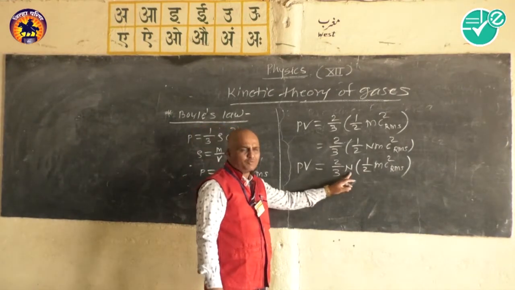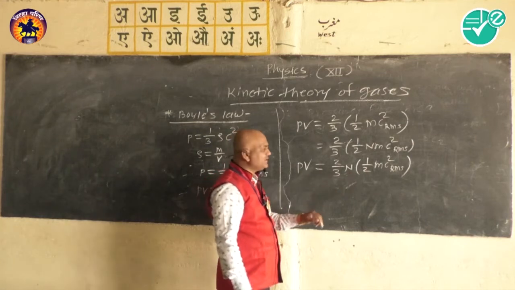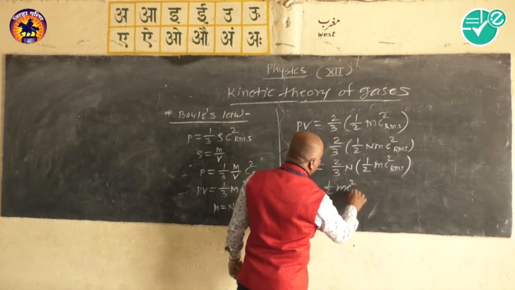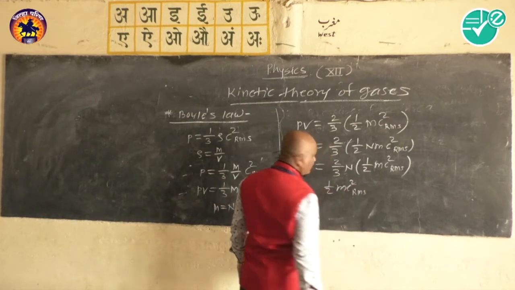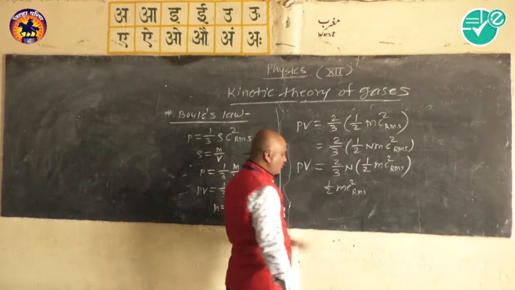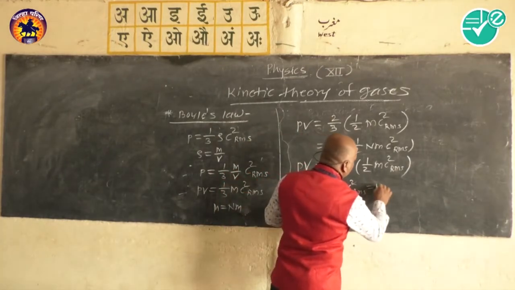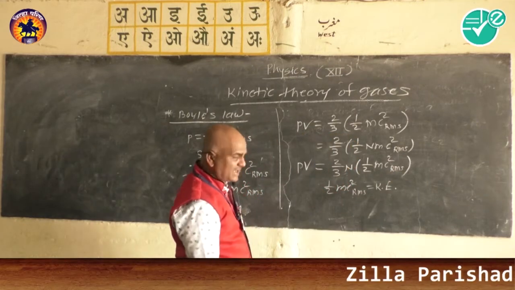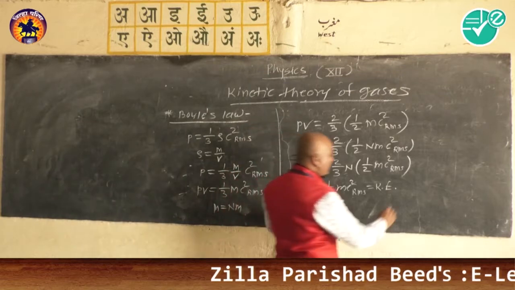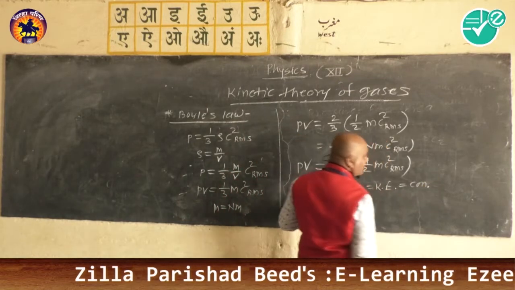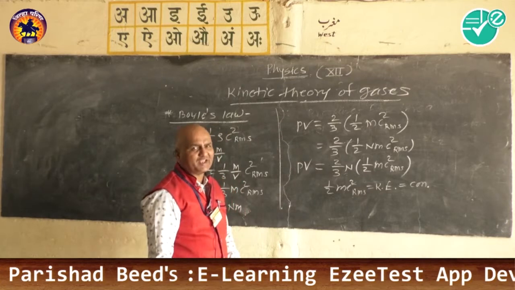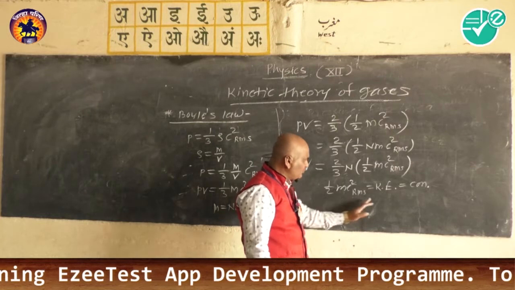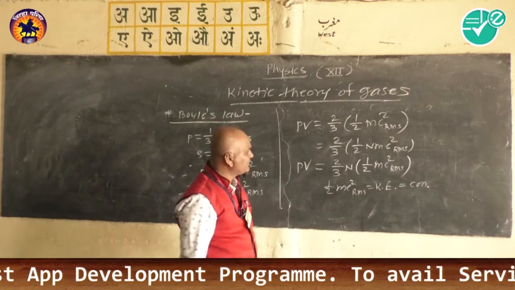n is the number of molecules of the gas which are constant, and the term half m C square RMS is the average kinetic energy of the gas molecule, which also remains constant at constant temperature.